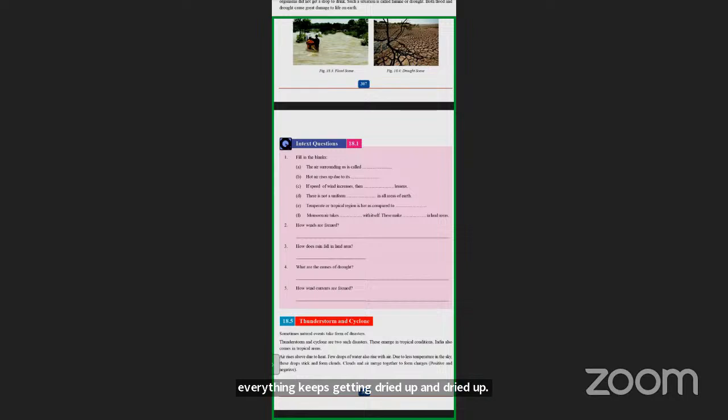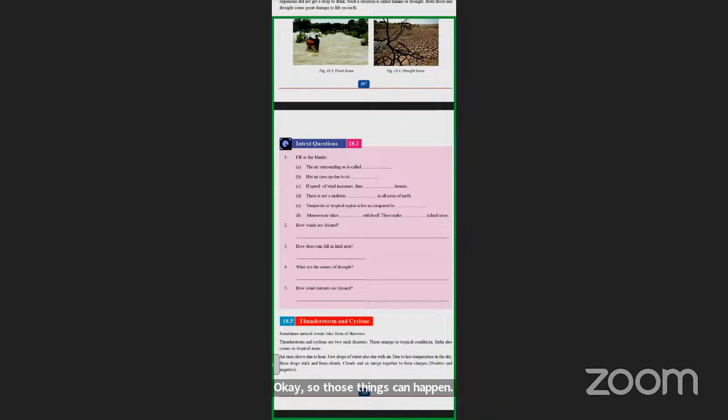Drought also has a lot of harmful effects. You will not get crops if drought happens in a particular place. All the crops will be burned up. So scarcity of food can happen in drought places. This is common. Scarcity of water can also take place in drought regions, because the water is all dried up.